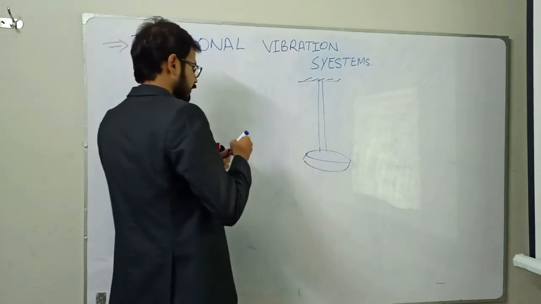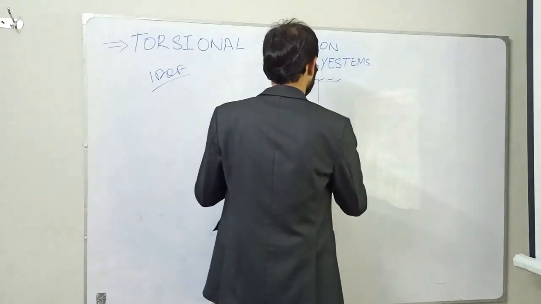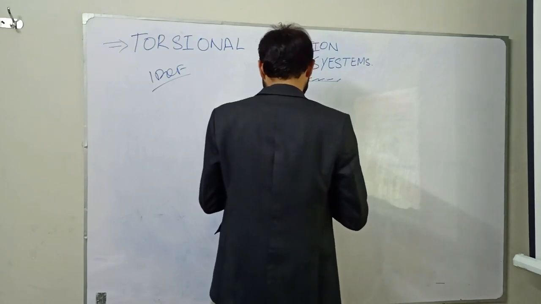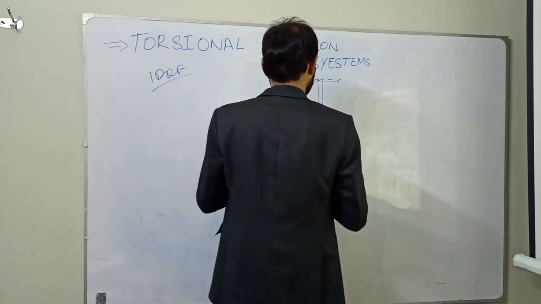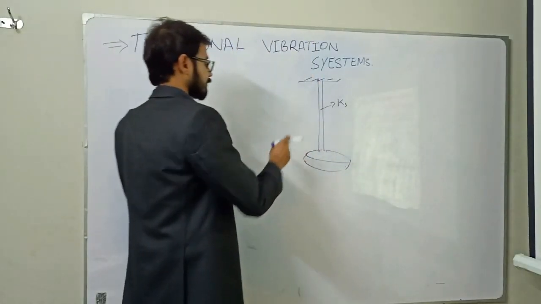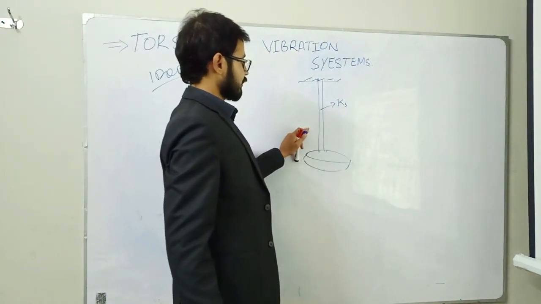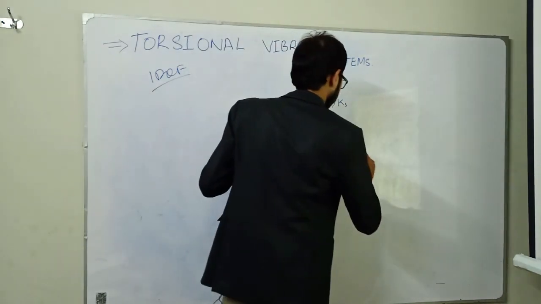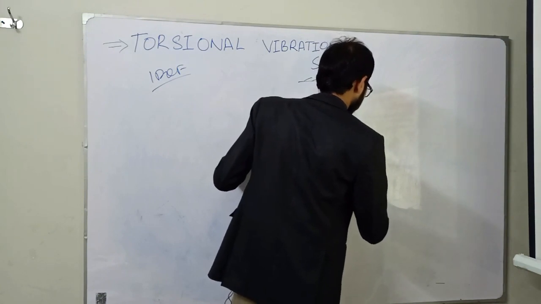So in this case we have to consider that the attached shaft has a stiffness Ks, but almost negligible mass, and this is the disc. The disc has polar moment of inertia of disc IP.